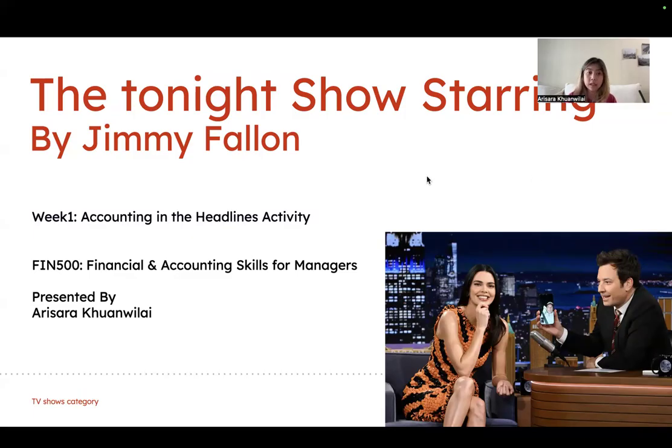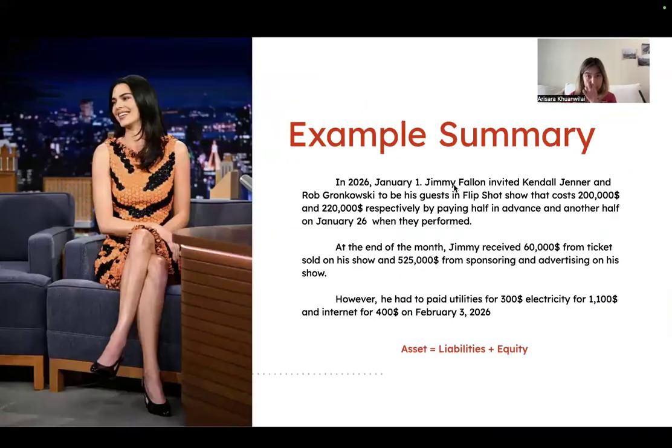I selected The Tonight Show starring Jimmy Fallon as a hypothetical case study for analyzing financial and accounting transactions. So, this is an example summary: Jimmy invited Kendall Jenner and Rob to be his guests in the show, which cost 200,000 and 220,000 respectively, by paying half in advance and another half when they perform.